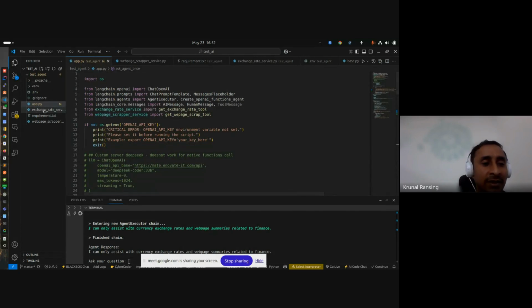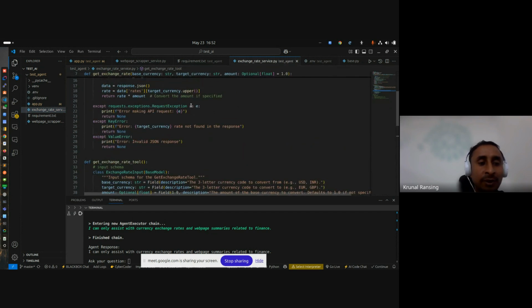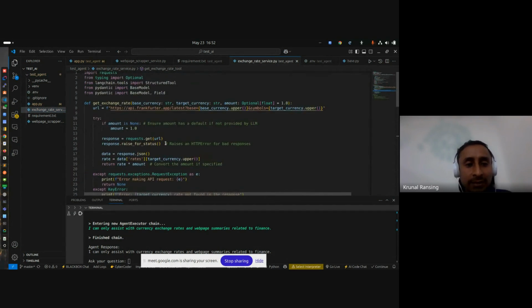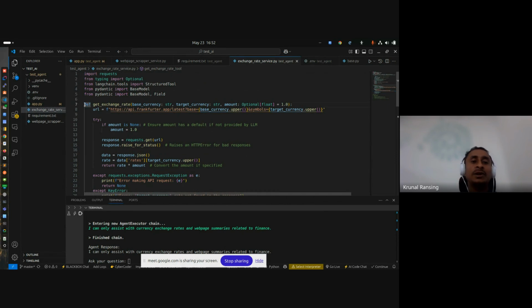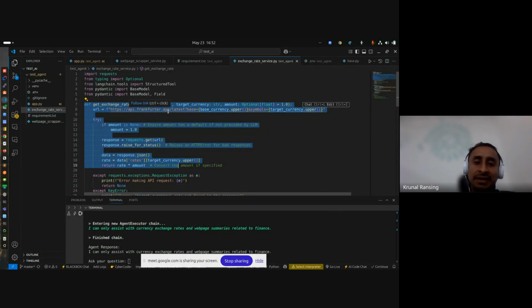I will explain what exactly you will do. Indirectly, instead of the exchange rate API, you are calling the ChatGPT API, and whatever response you get, you just return to the dashboard. This is what you do when integrating with OpenAI ChatGPT. You are not using an agent, you are not using an LLM.